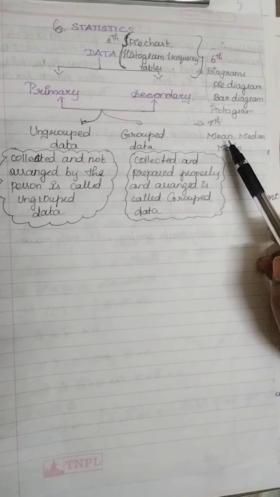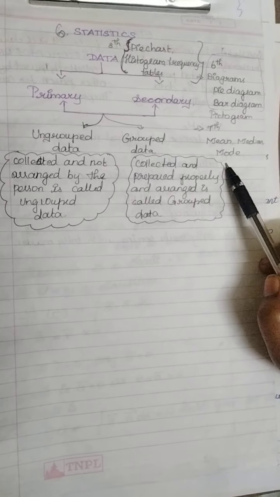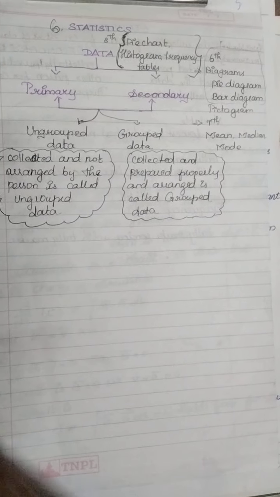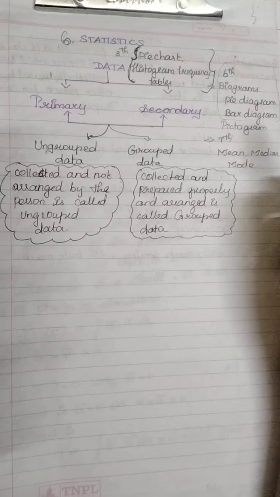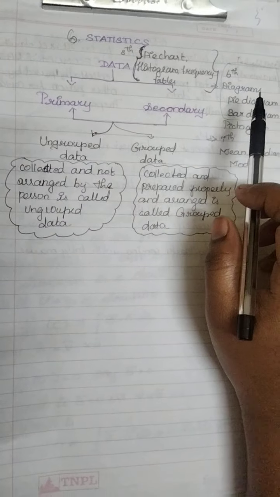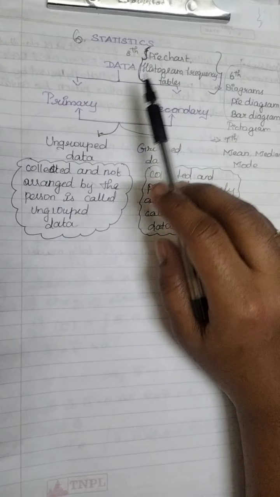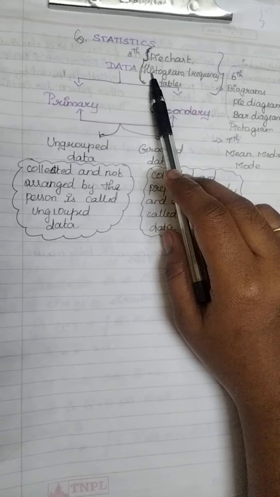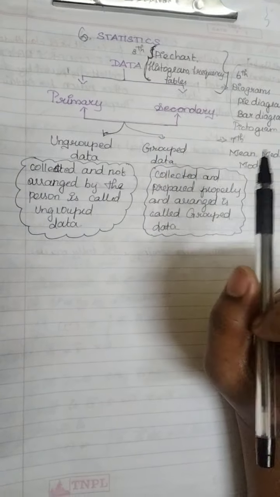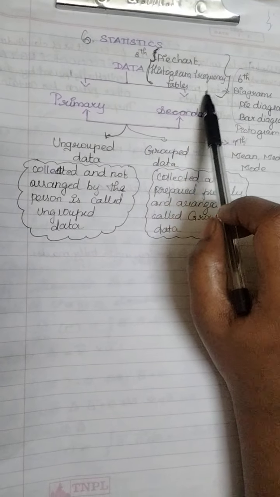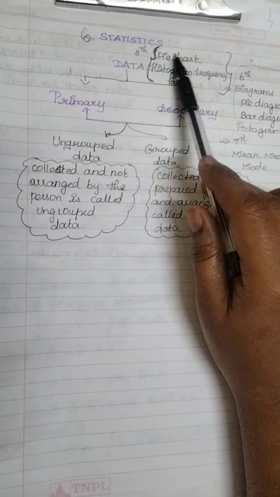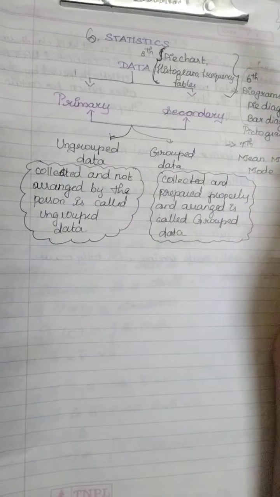So just see, listen, mean, median and mode. These are the things available in statistics. Is it right? So now we are going to see pie charts, histograms, frequency tables. Okay, so these are the things we are going to discuss in this statistics.